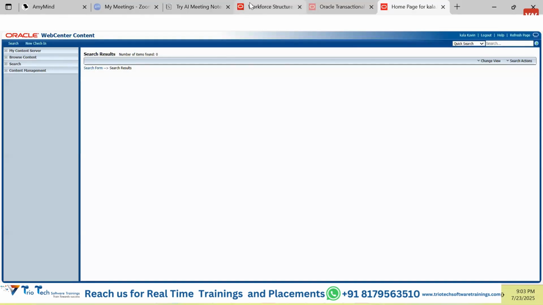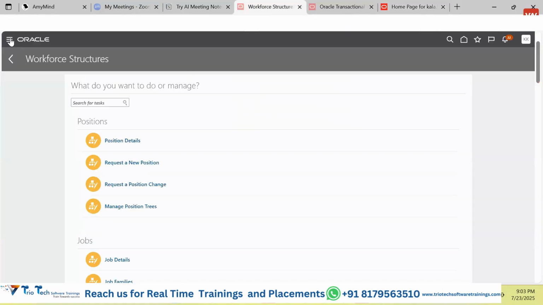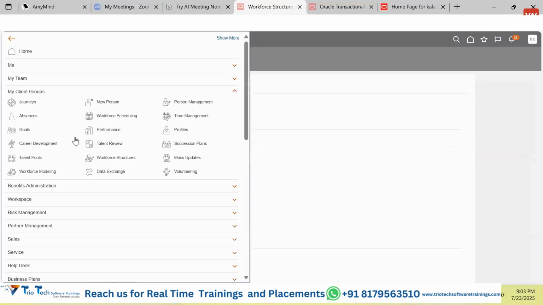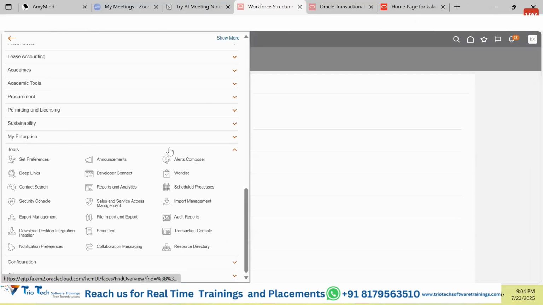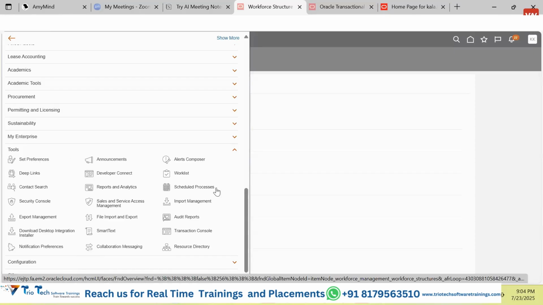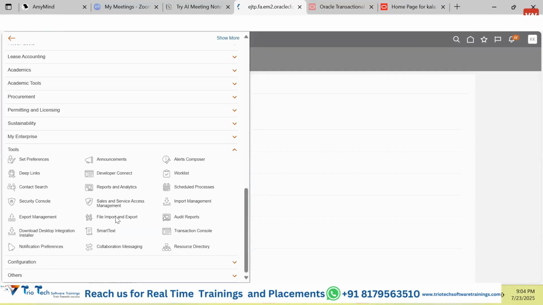If we go to the Fusion application, go to the navigator, there is something called tools. In this we have something called tools and utilities. There are different sorts of small tools, small software provided by Oracle for certain purposes. We will be learning these tools. One of the tools that we are going to learn is file import and export. The name itself is quite self-explanatory. If we click on this software, it will open in our browser.